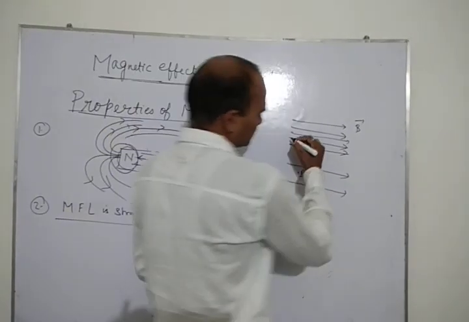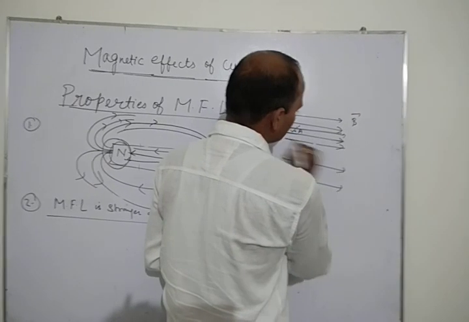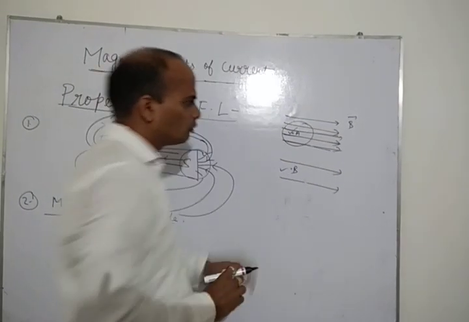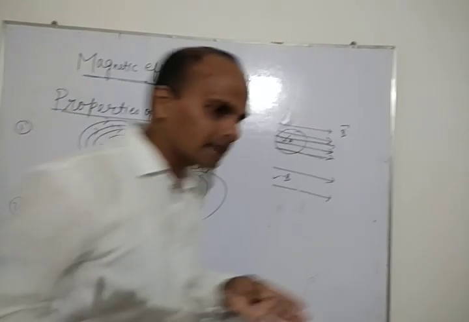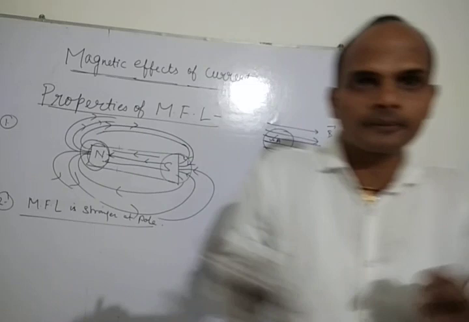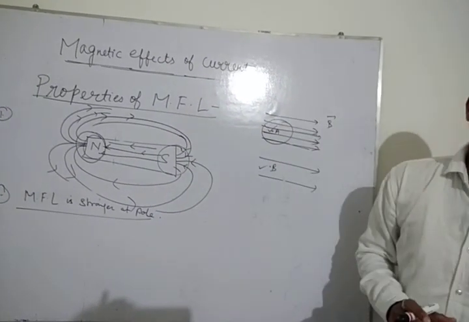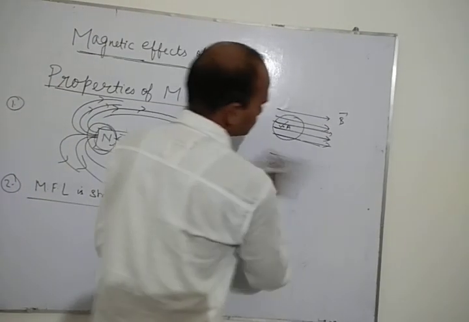The answer is at point A. Why? Because the closeness of field lines is more in comparison to this point. You will see that here the field lines are closer to each other, and where there is a greater degree of closeness among the field lines, there it will be stronger. So this is the second property, students. Okay, I think all of you have understood.